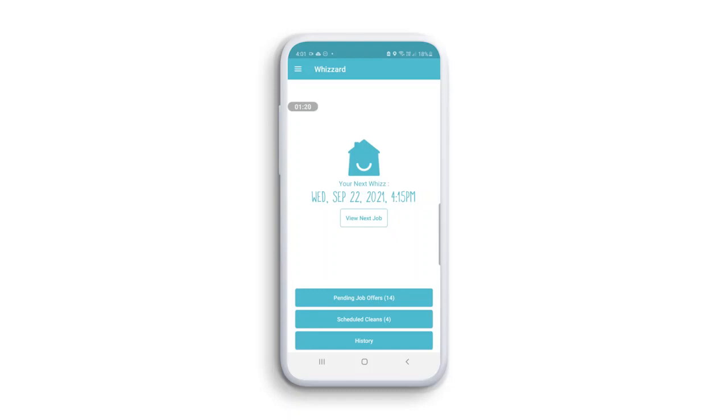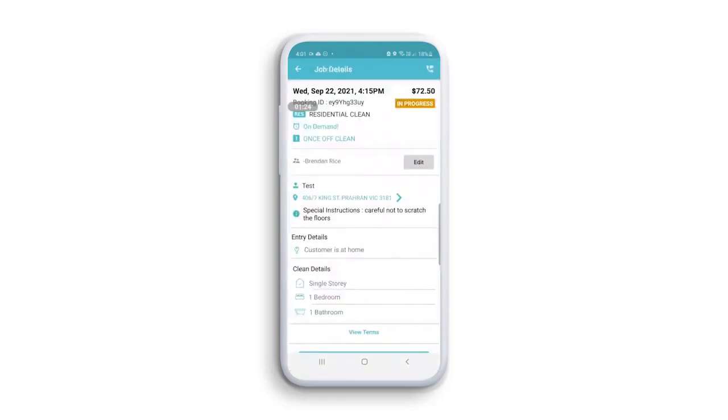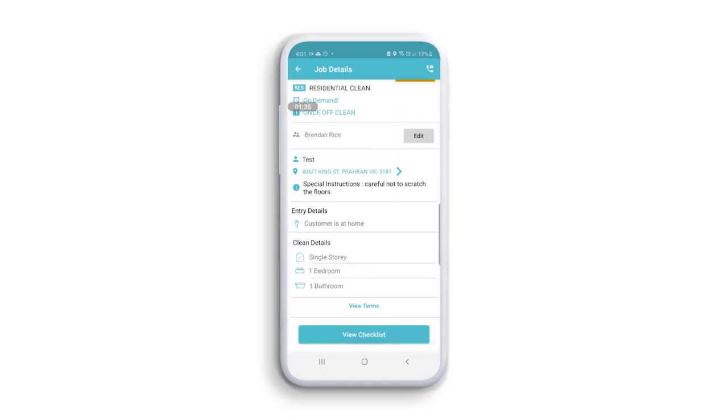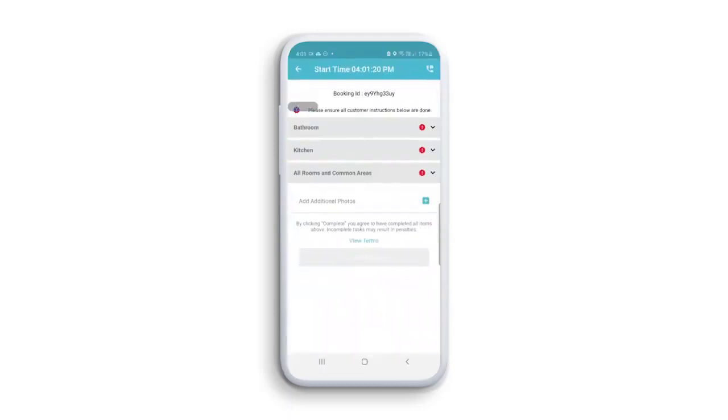Please note, you'll now notice the job is still in your schedule, but the status has changed to In Progress. You can see this by the yellow In Progress label near the top right of the screen. Now, let's view the clean checklist. Selecting the View Checklist button.